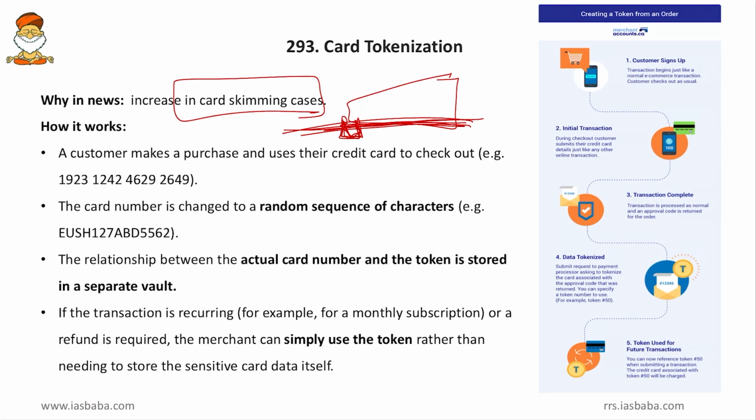So this is how skimming takes place. Even this happens in the ATM machines. At the place where you insert your card, there will be a skimming machine. This skimming machine will catch the data hidden in your card when you insert and take the card out, and it can use the data for fraudulent means. So to avoid this, card tokenization has been brought in.